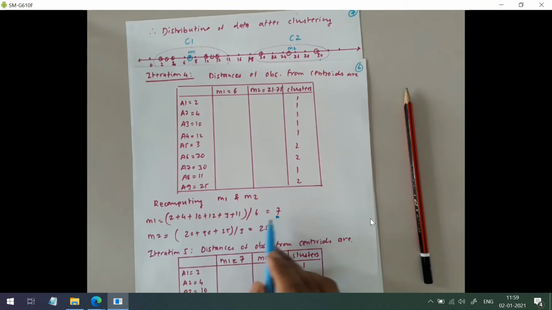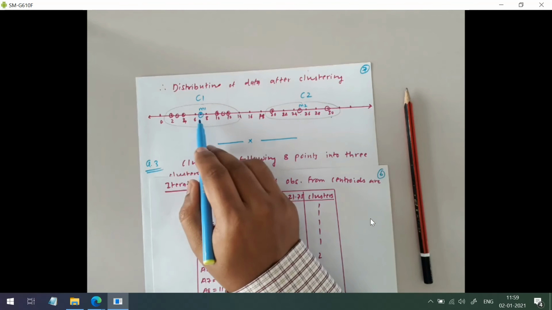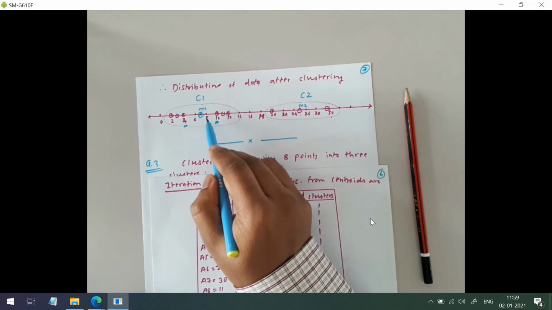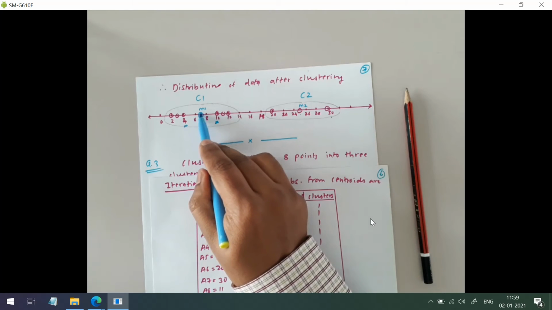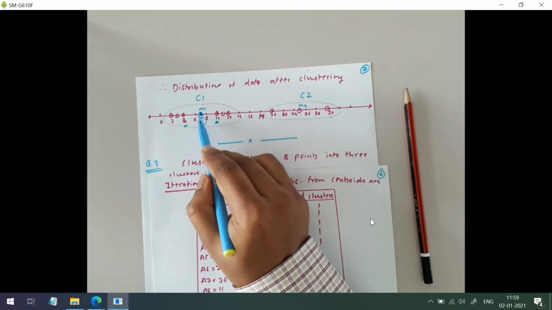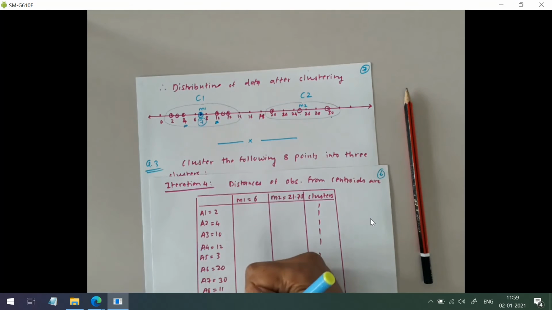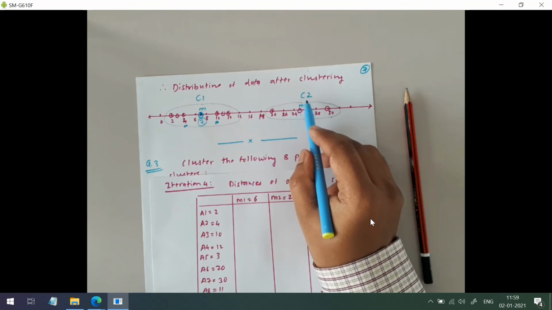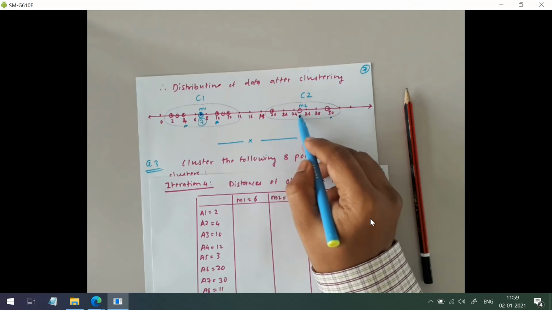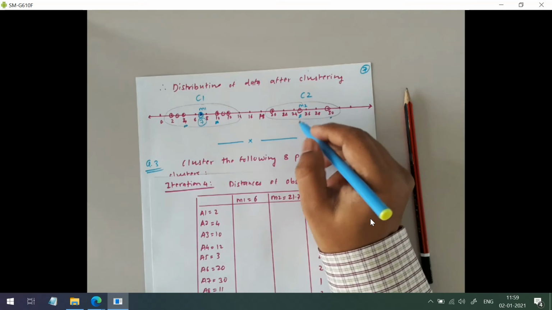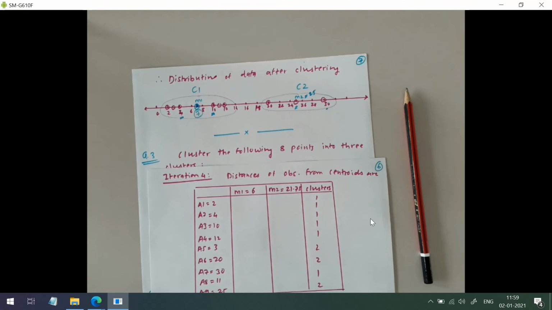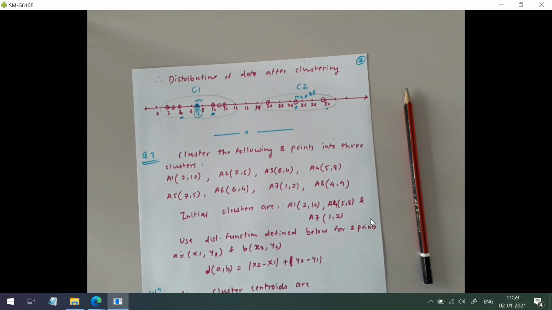So the value of cluster 1 is 7, centroid. Okay, so as you can see here we have 4 and 10, so the difference is 6, right? So the center will lie 3 points away from the 4, that is 7, right? That is the value that we have obtained. And in case of cluster 2 we have 20, 25 and 30, its center will lie at 25, right? So that's what we have obtained, M2 equals 25. Okay, so this is how you can analyze the answer that you have obtained.